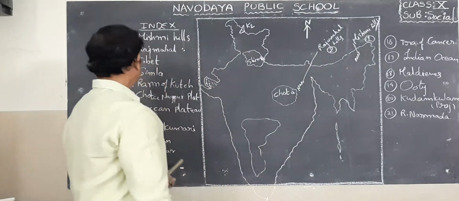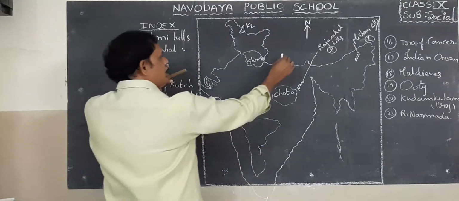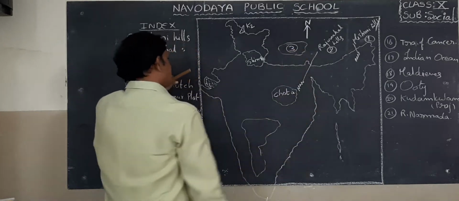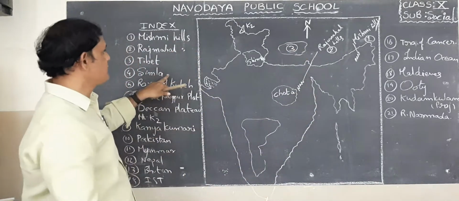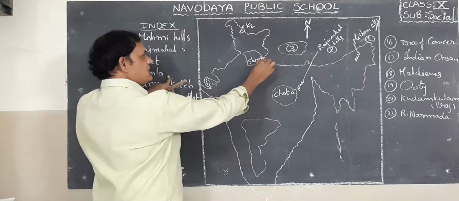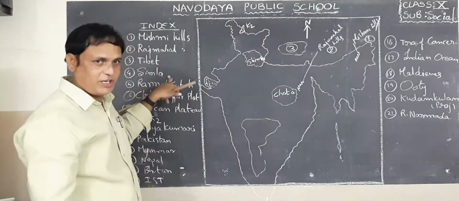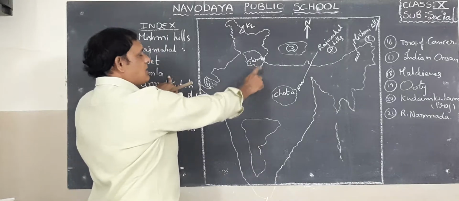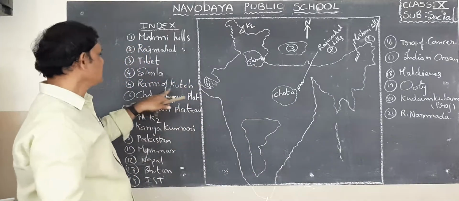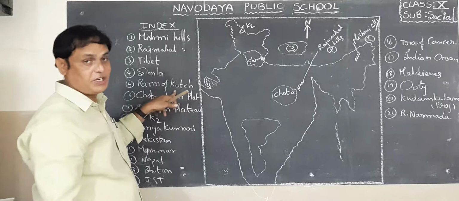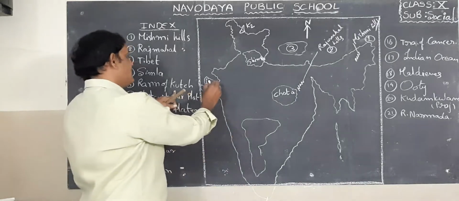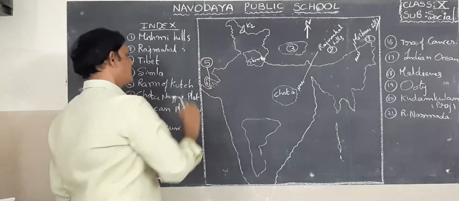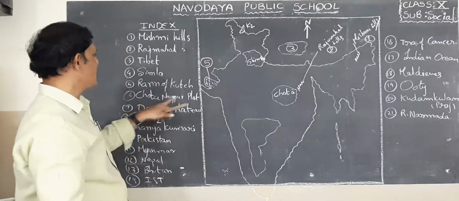Okay, next one, Tibet. So where is Tibet? So this area is called Tibet. This number is 3. Next, Simla. So this is one of the states of our country, Simla. So this is Simla. Next, Rann of Kutch. It is located in Rajasthan. Rann of Kutch. What is the number here? 5. Rann of Kutch.